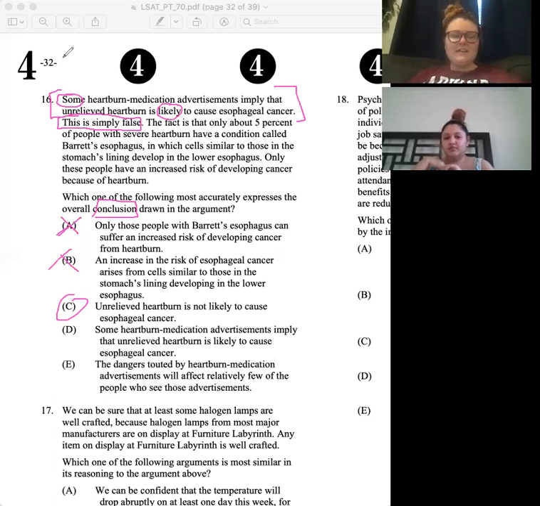And then E, the dangers touted by heartburn medication ads will affect relatively few of the people who see those advertisements. I do think E is the most tempting wrong answer, but this is just a fact. We use this fact to support our main conclusion that the ad is false. Good?